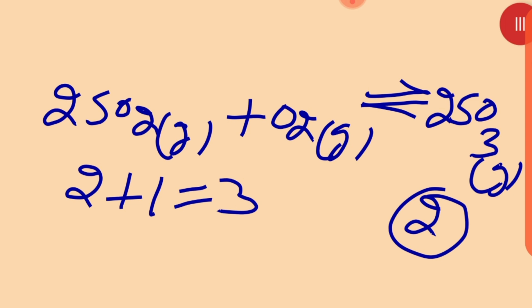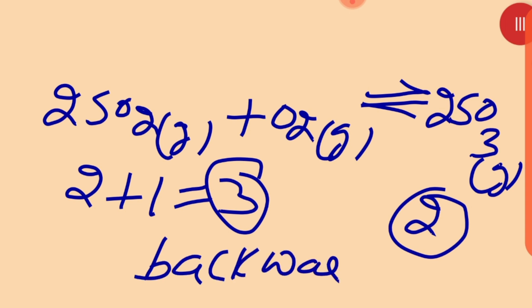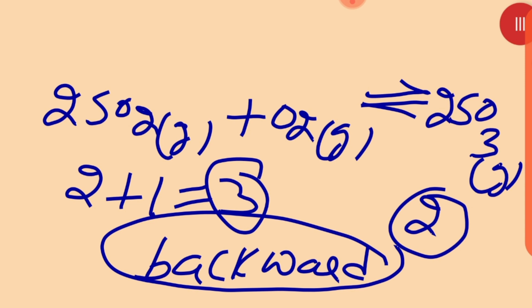Now in which direction will the reaction move, forward or backward? Are the number of moles decreasing from reactant to product, or increasing from product to reactant? So the reaction will move in the backward direction, because according to Le-Chatelier principle, the reaction will go in that direction where the number of moles is going to be increased.